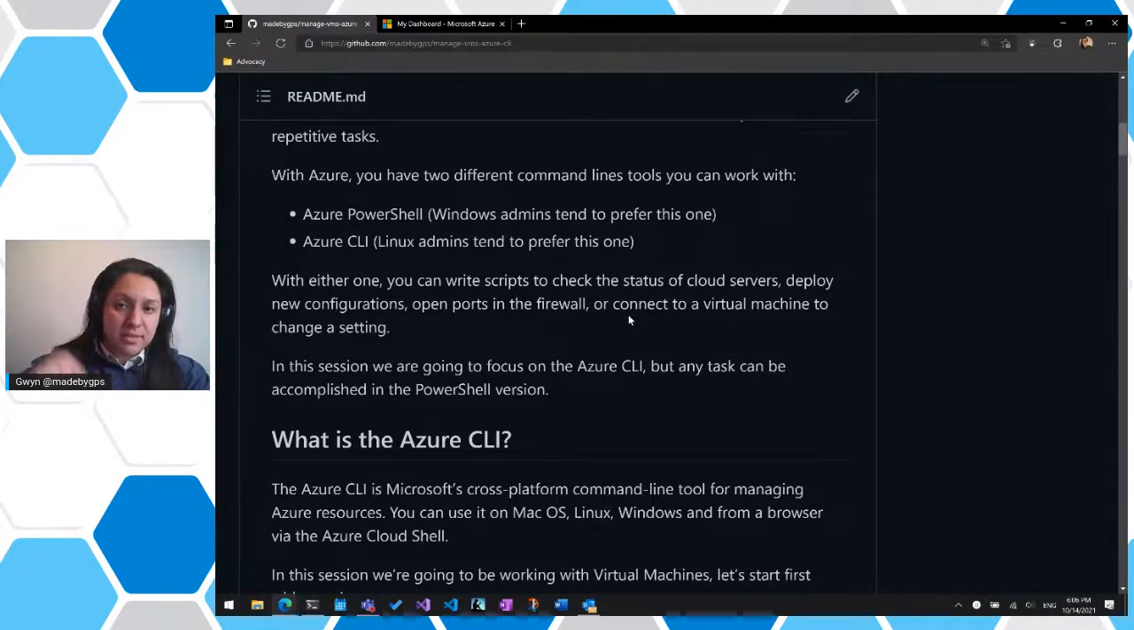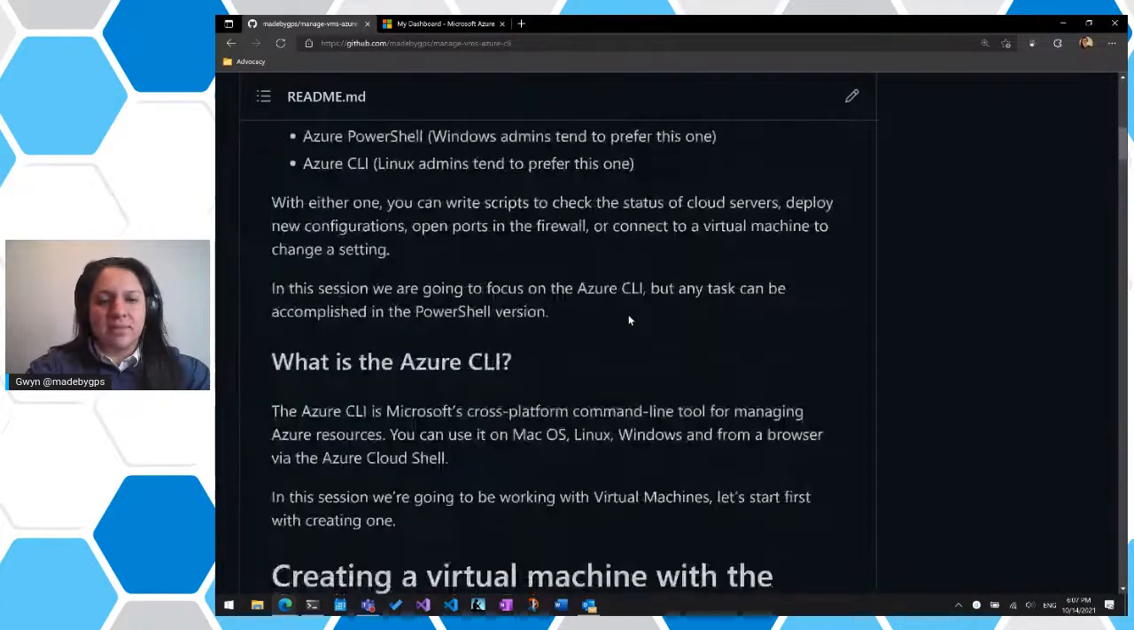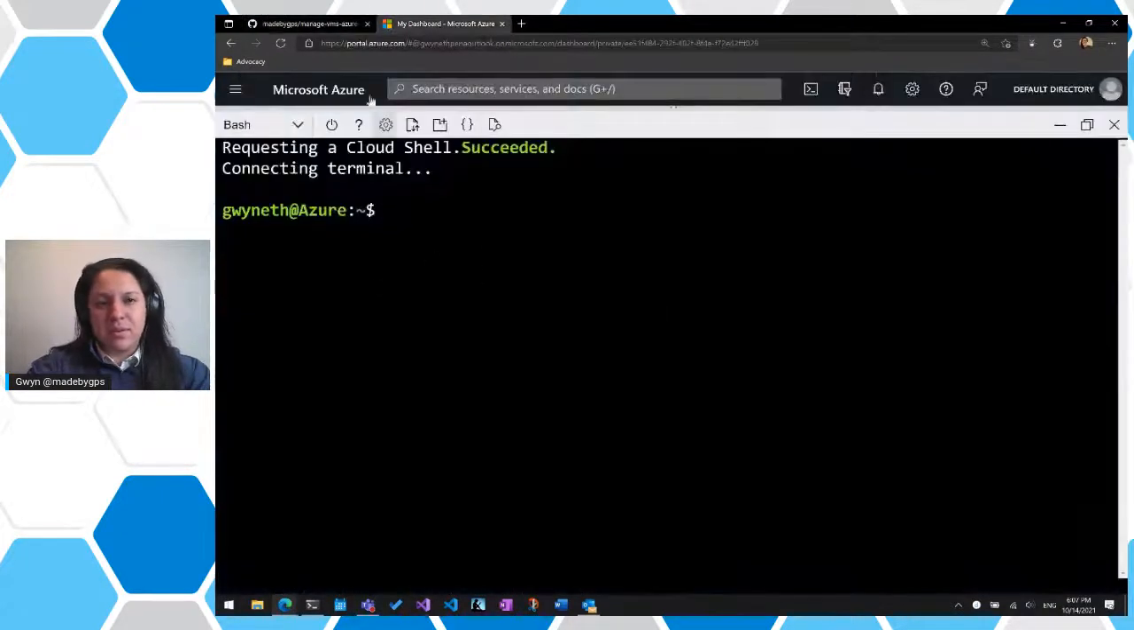But in this specific session, we are going to be focusing on the Azure CLI. So all of you Linux-based admins. But anything that we do in this particular session, you can also do in the PowerShell version, right? It's just a syntax thing. It's nothing that's specific to one version. And again, that's what we're going to have pulled up here.